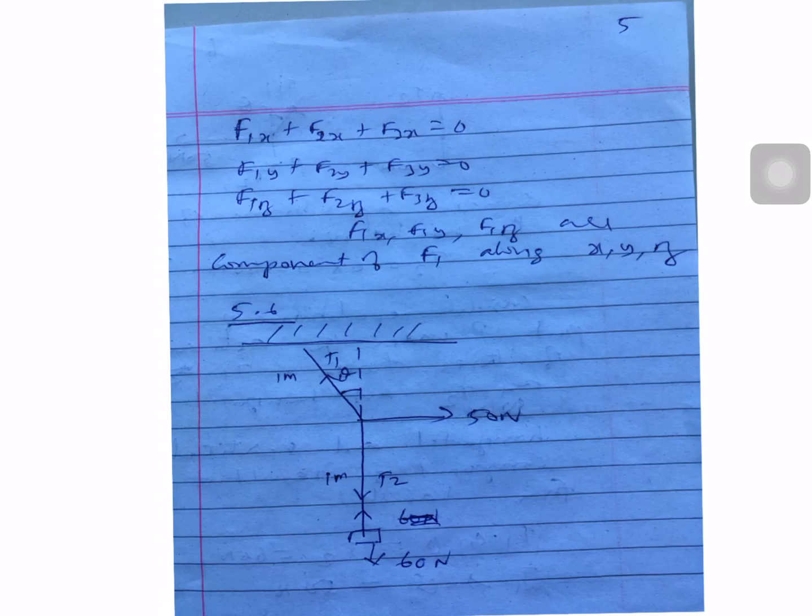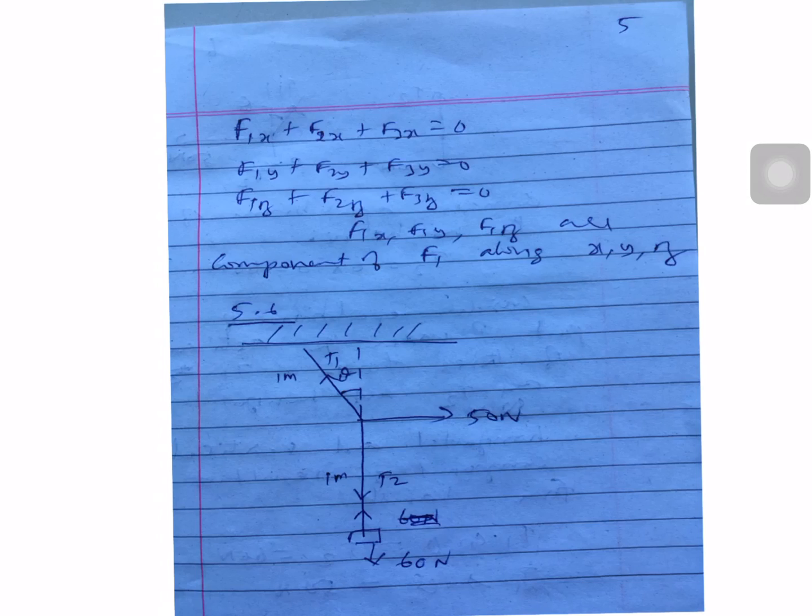For example, you can see F1x plus F2x plus F3x equal to 0. I mean, in the case of the x-axis, the sum of the forces is 0. In the y-axis also 0. The same way, the z-axis also the same thing. So compared to this one, you can see F1x, F1y, F1z are the components of F1, F2 and F3 along the XYZ directions.